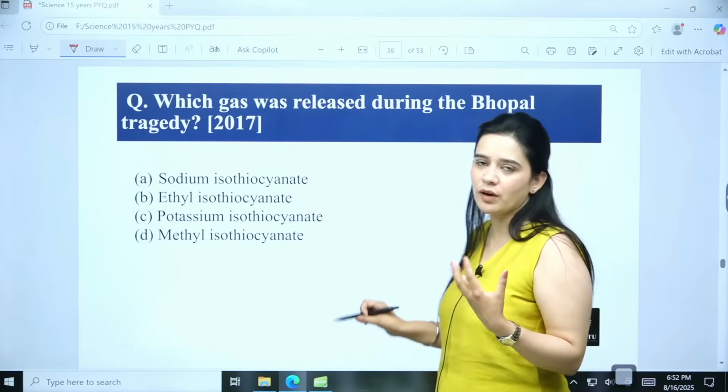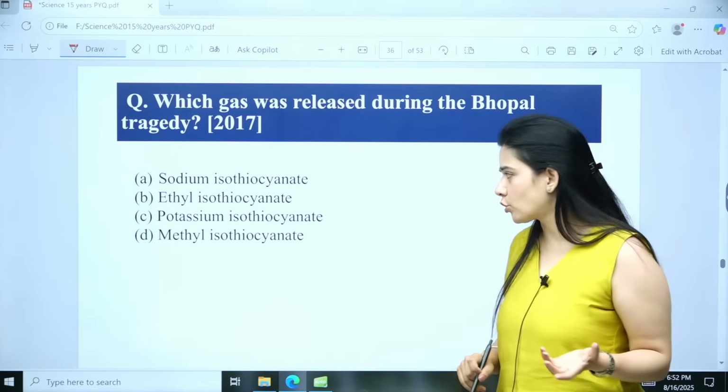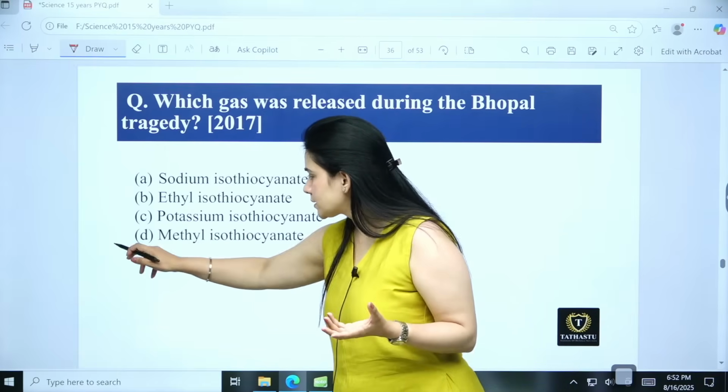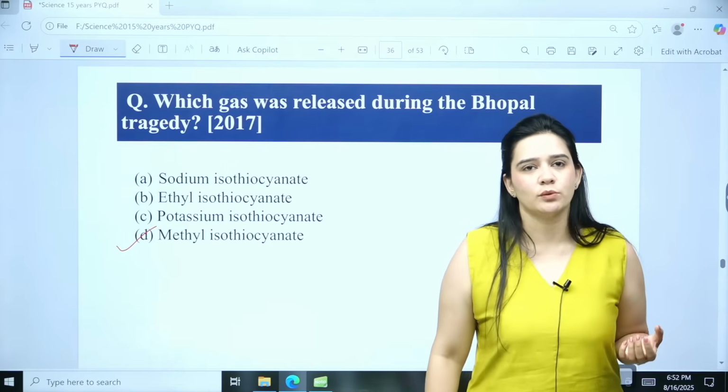Okay, which gas was released during the Bhopal gas tragedy? Union Carbide की factory में जो हुई थी 1984 में, it is very important, it is methyl isocyanate, very important, methyl isocyanate.